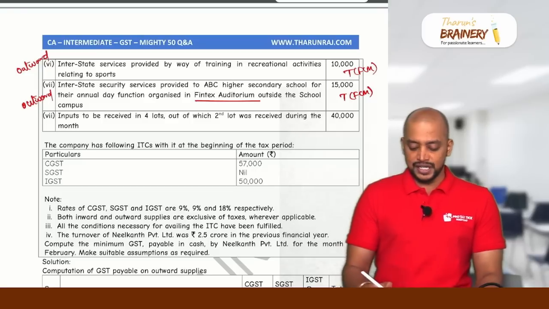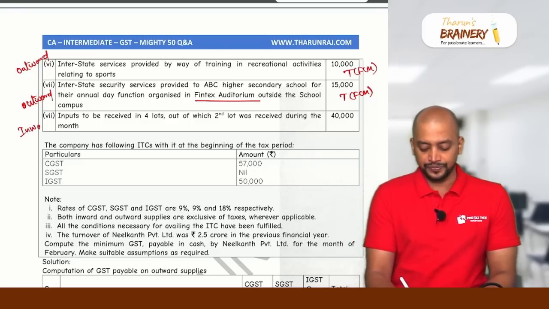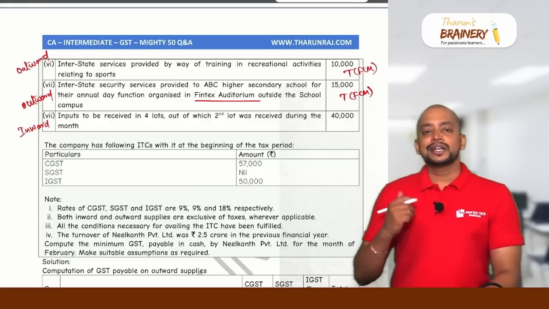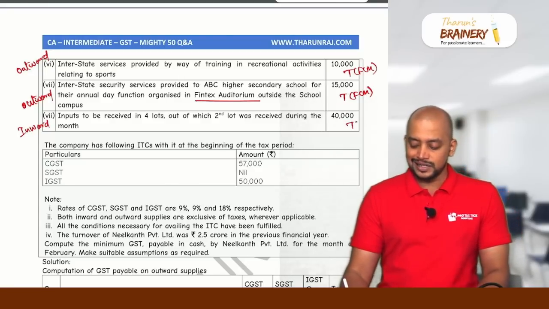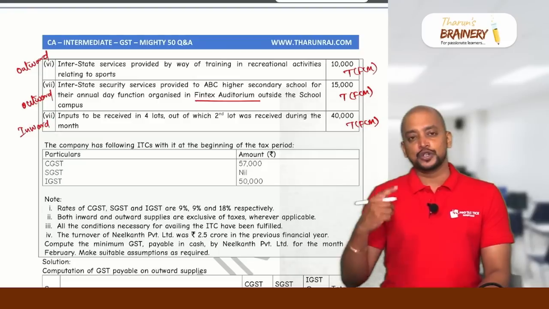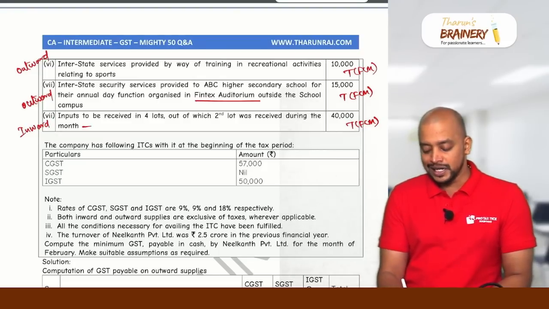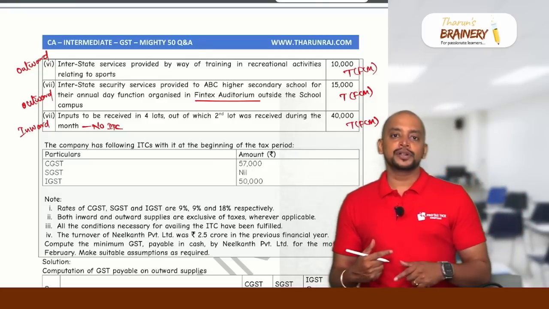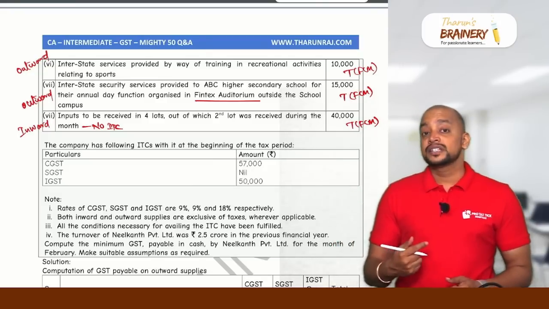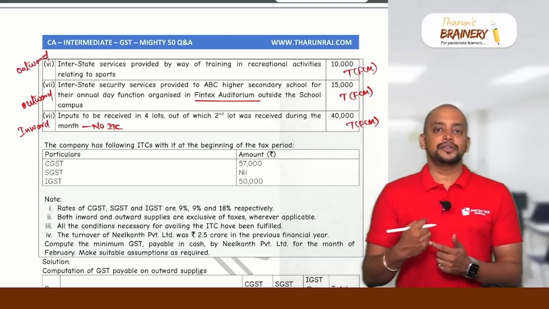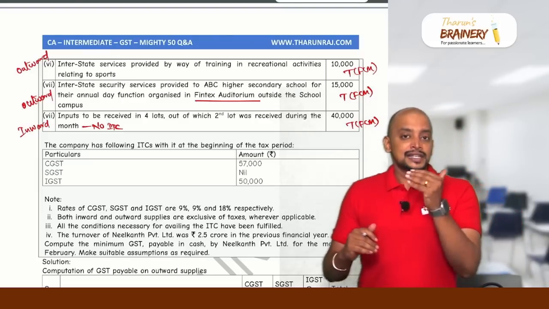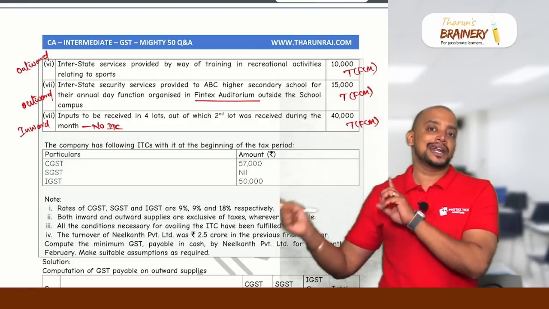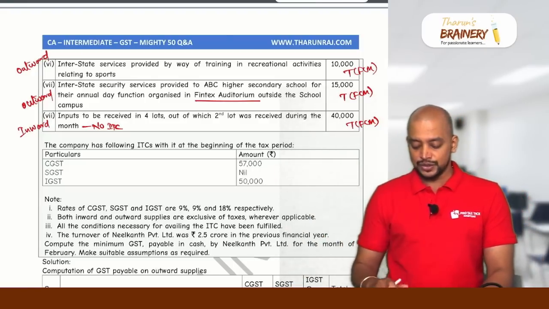Then inputs to be received in 4 lots. So this is an inward supply. Purchases, out of which the second lot was received during the month. But in case of input, it is taxable under FCM, so liability to pay GST is on the supplier, but no ITC. Why is there no ITC? Because whenever we have inputs received in lots or installments, we can take ITC only on receipt of the last lot. In this case, only the second lot was received this month. Only when the fourth lot is received can the entire ITC be taken. So for this month, there is no ITC.